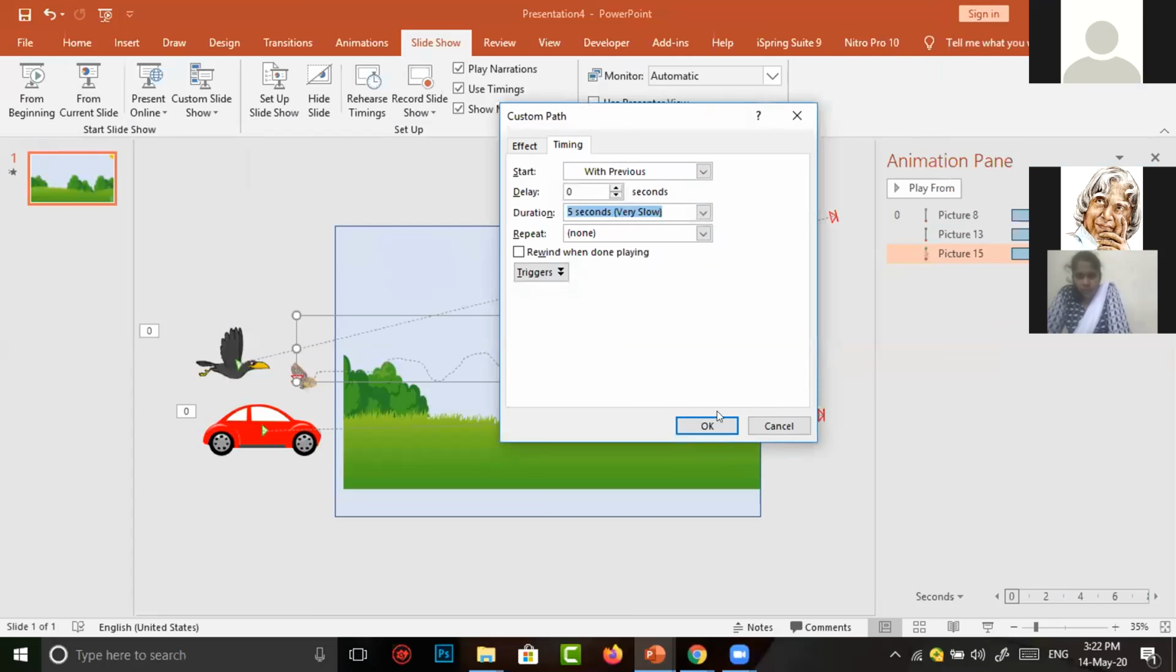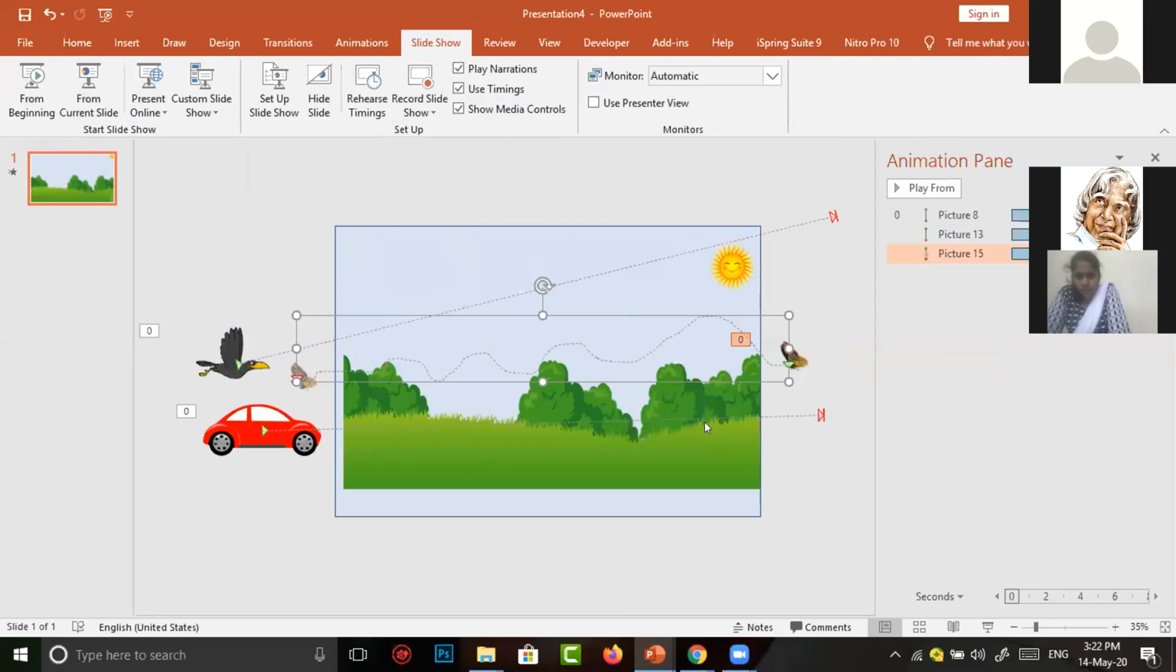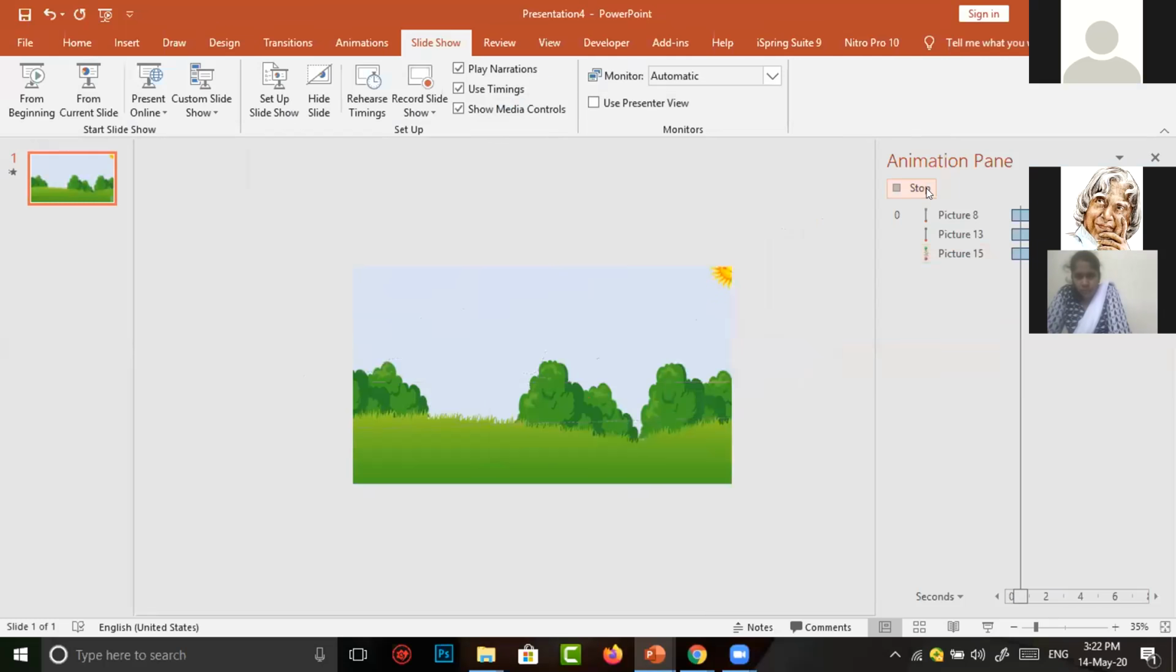It selects very slow mode, 5 seconds. It's okay now.